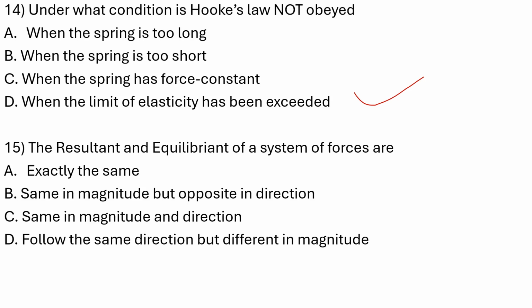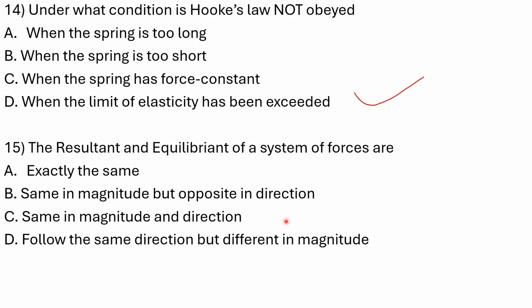Now the last one here says the resultants and equilibrants of a system of forces are, what's going to happen to them? Exactly the same. Option A, are they exactly the same? Option B says same in magnitude but opposite in direction. C says same in magnitude and direction.